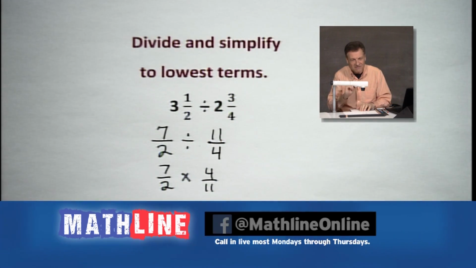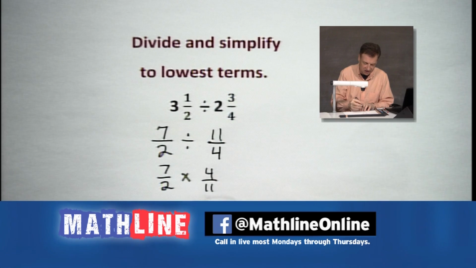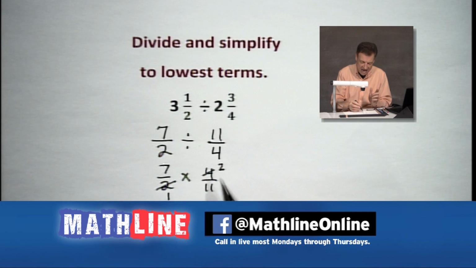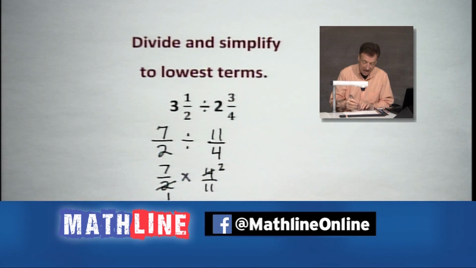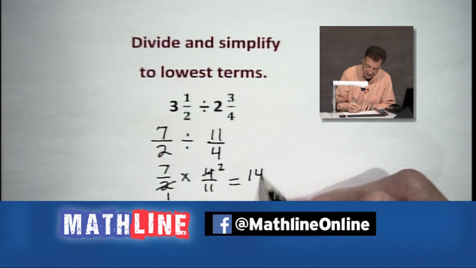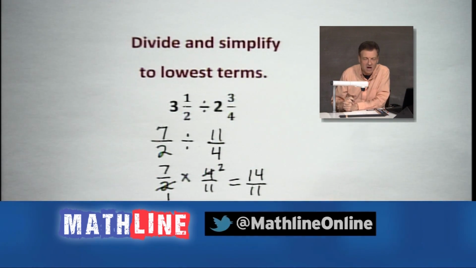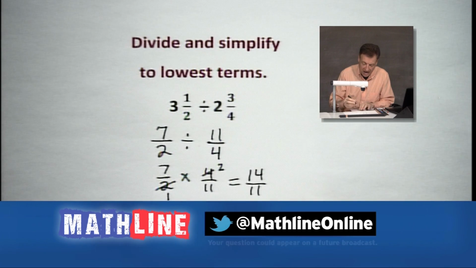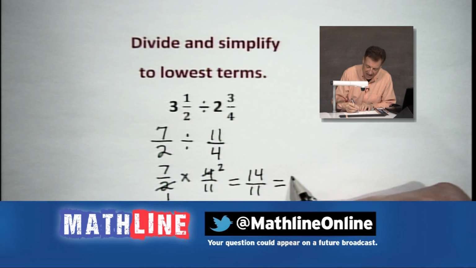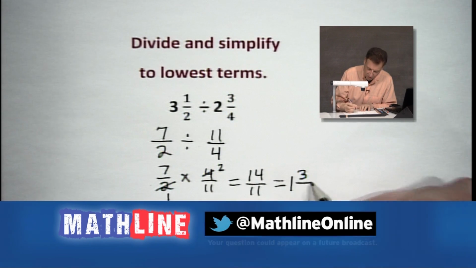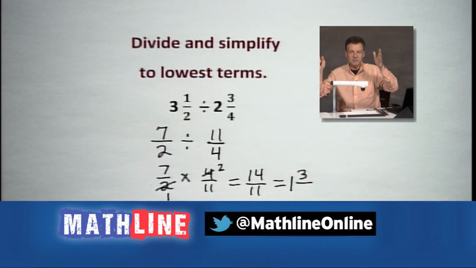I do have a little bit of cancellation I can do here. I can cancel that 1 and 2 right there because 2 divides into 2 evenly as it does into 4 evenly. And I end up with 14 divided by 11, or 14 11ths, 14 over 11. We all like to call them so many different ways. And it goes in there, guess what? 1 time. How many left over? 3. And which number are we going to put it over? You got it? 1 and 3 11ths.